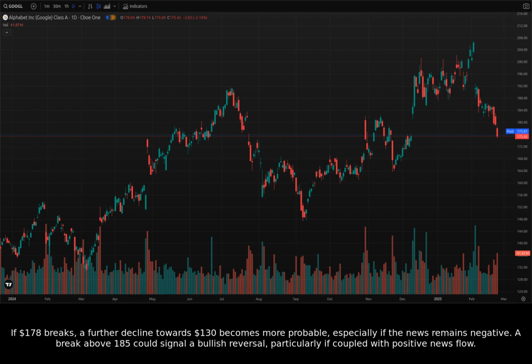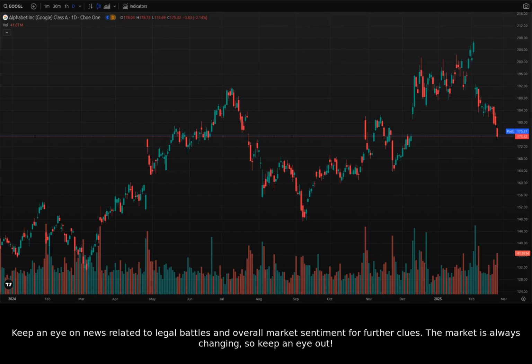A break above $185 could signal a bullish reversal, particularly if coupled with positive news flow. Keep an eye on news related to legal battles and overall market sentiment for further clues. The market is always changing, so keep an eye out.